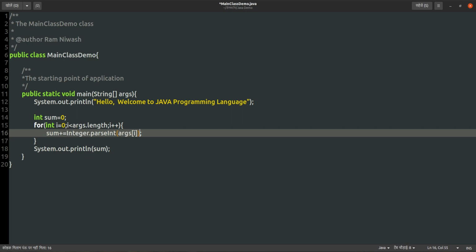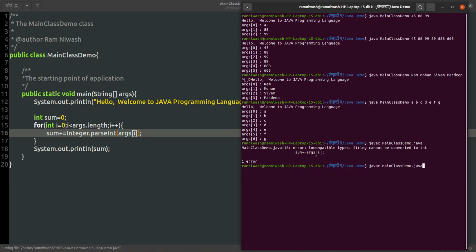There is a condition. To do the sum of any two numbers, both types should be number only, not string. Now this is a number. Before it was string, because with string and number you cannot do the sum like that.